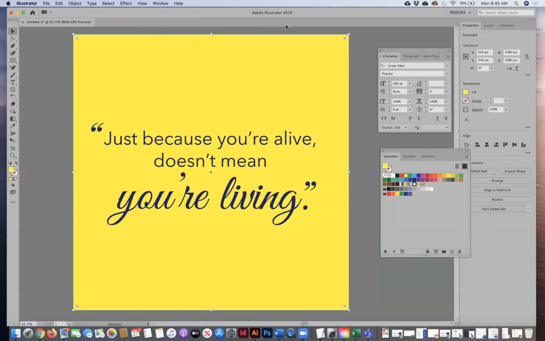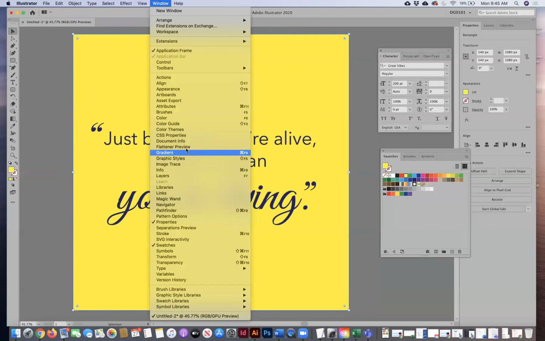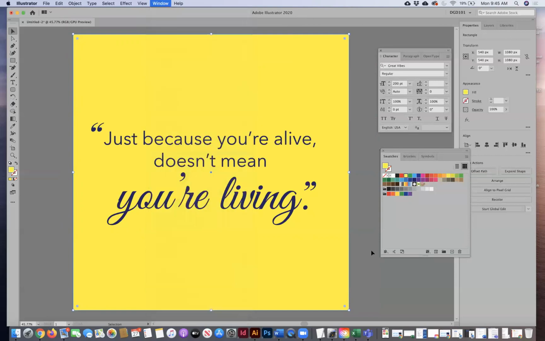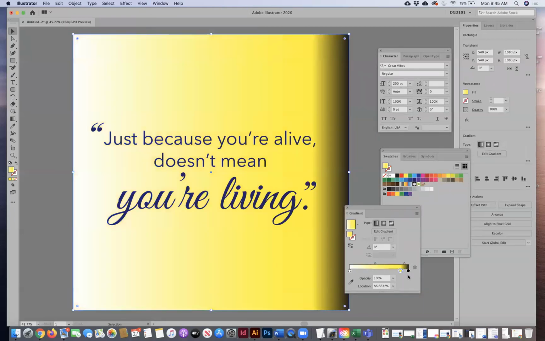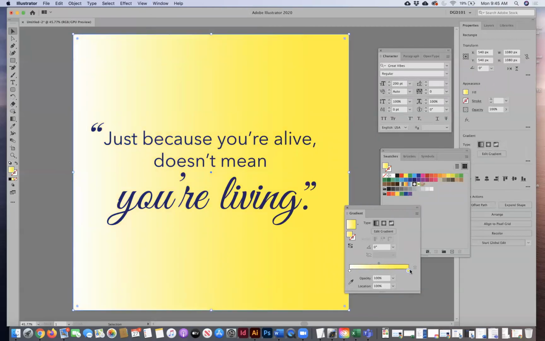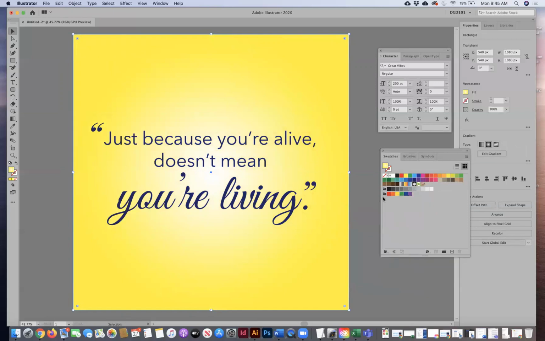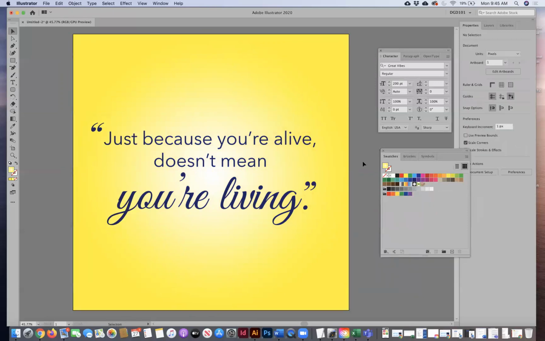And do you remember when I showed you the gradient options in the last video? Let's go ahead and put a gradient on this, make it look a little bit more exciting here. Gradient, so we're going to pull and drag this color into our gradient bar. I'm going to get rid of the black, we don't need that. And I'm going to do just a circular gradient. Voila.